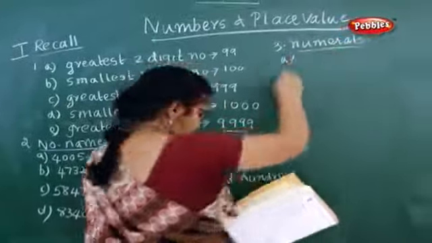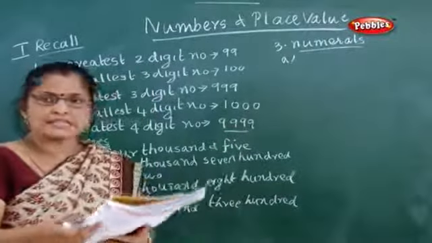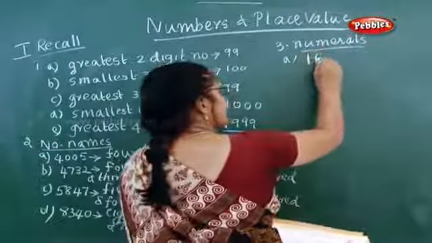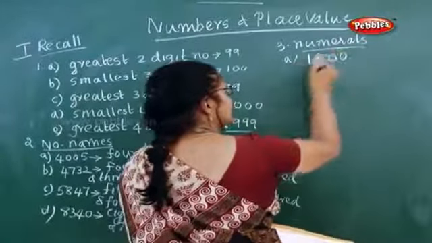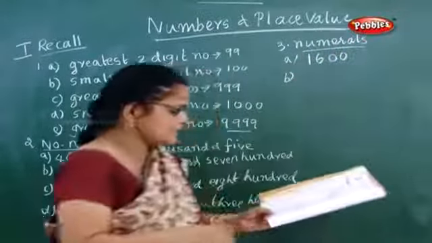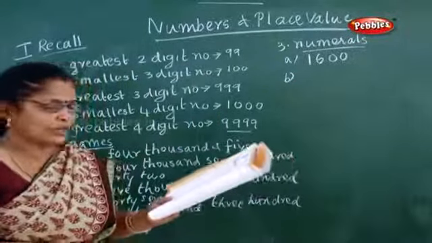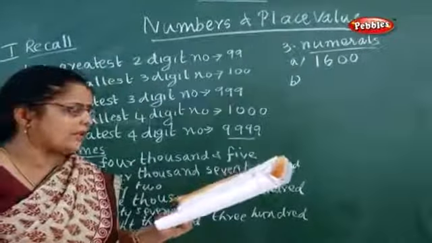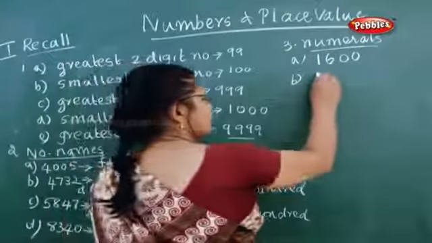Now the first one in that, 1600. Now how will you write 1600? You have to write 1600. Next one, 5042. How will you write 5042?